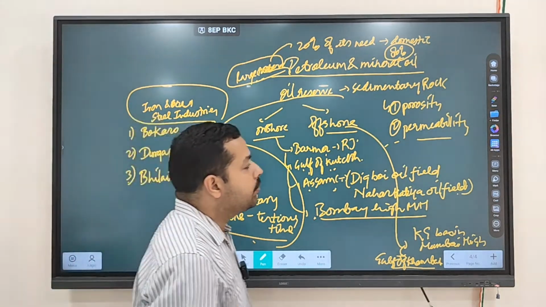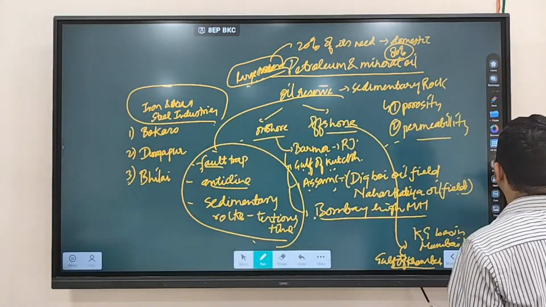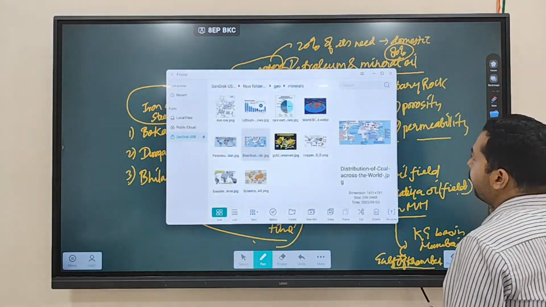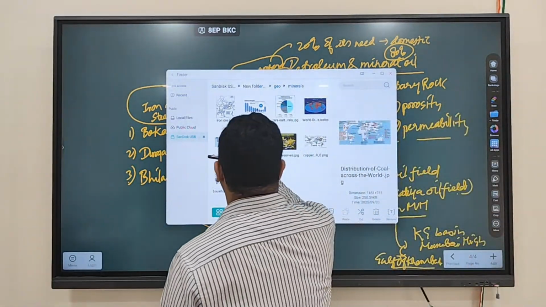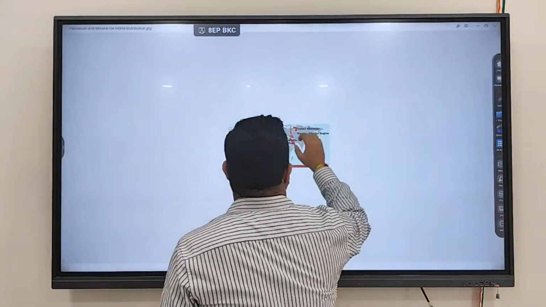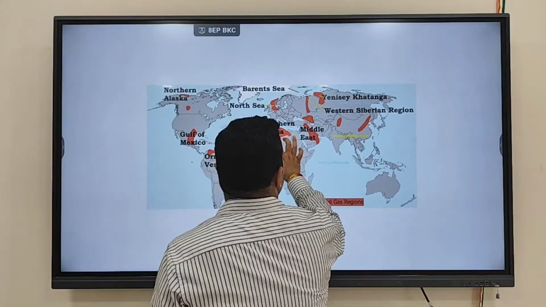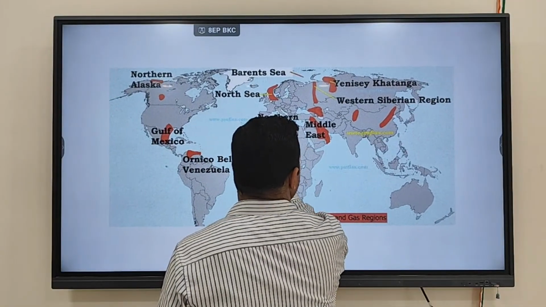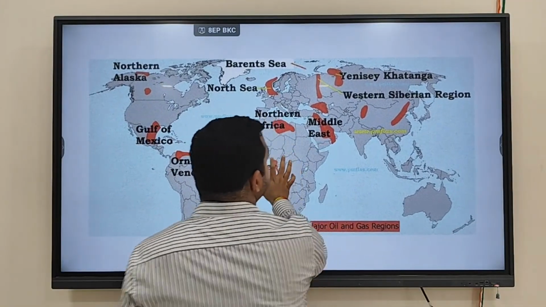World over, where will you see more oil? You can write these regions.